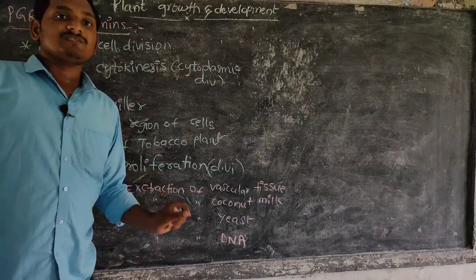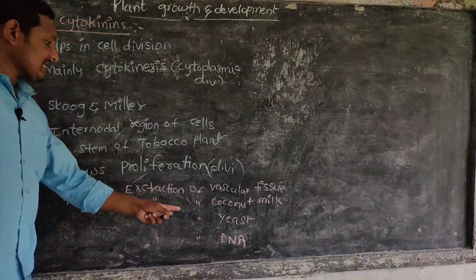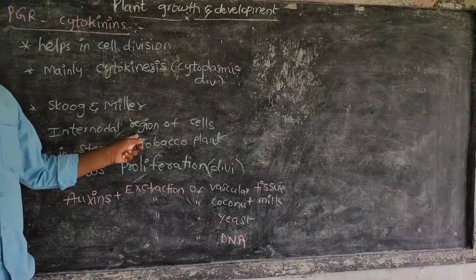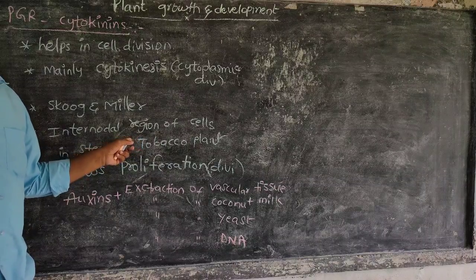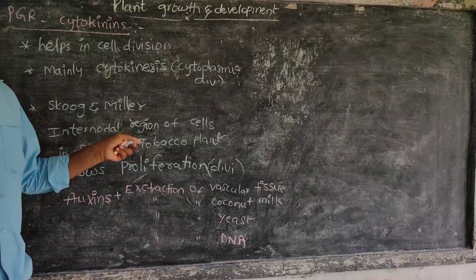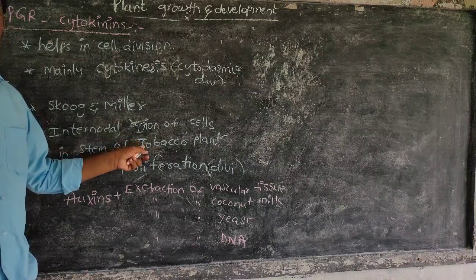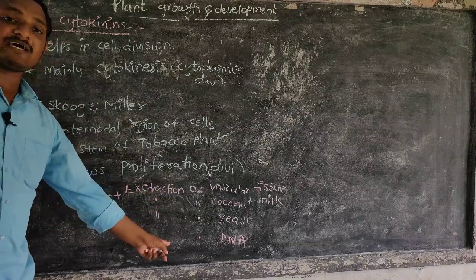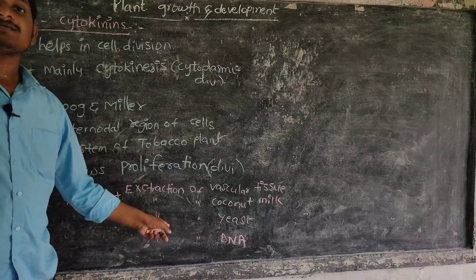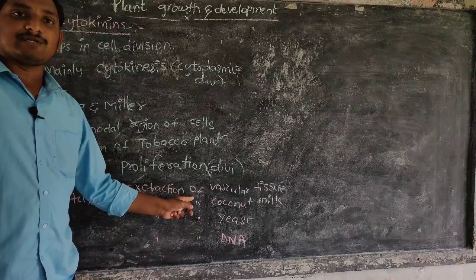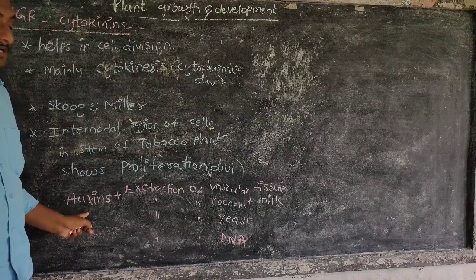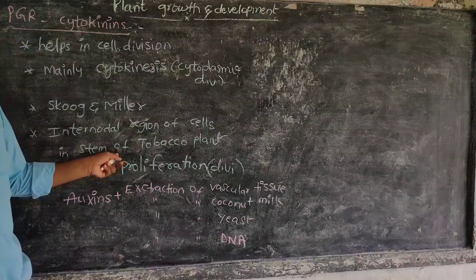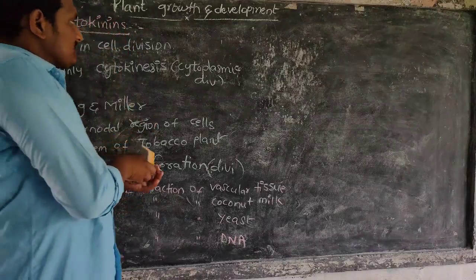That chemical compound is kinetin. When kinetin is added with auxins, the internodal region of tobacco stem cells shows division. These extracts contain cytokinin.